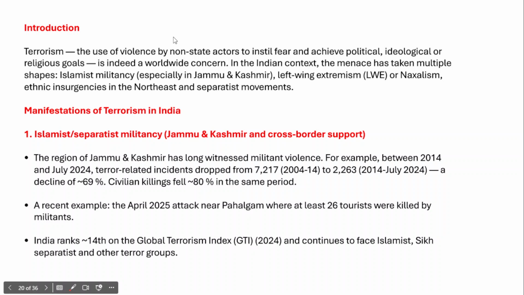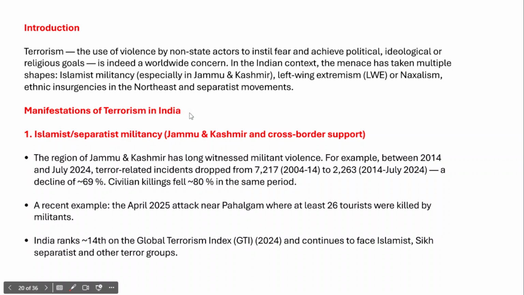However, if we talk about terrorism in the Indian context, it has manifested in multiple shapes. One is Islamist militancy, specifically in the state of Jammu and Kashmir; left-wing extremism, also called Naxalism; ethnic insurgencies in the northeastern part of India; and separatist movements like the Khalistani movement. So this is how terrorism has manifested in different forms. And then you need to talk about the manifestations of terrorism in India.